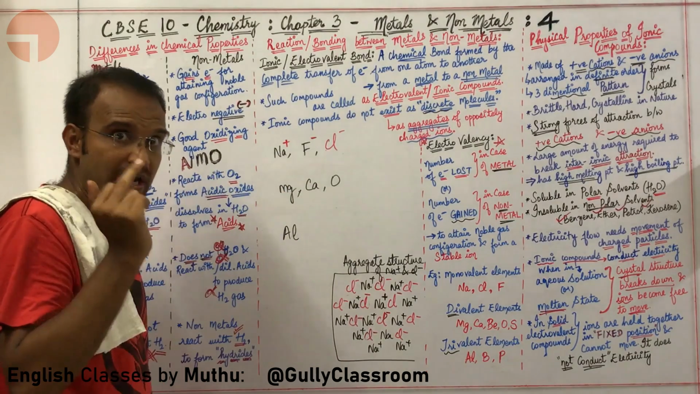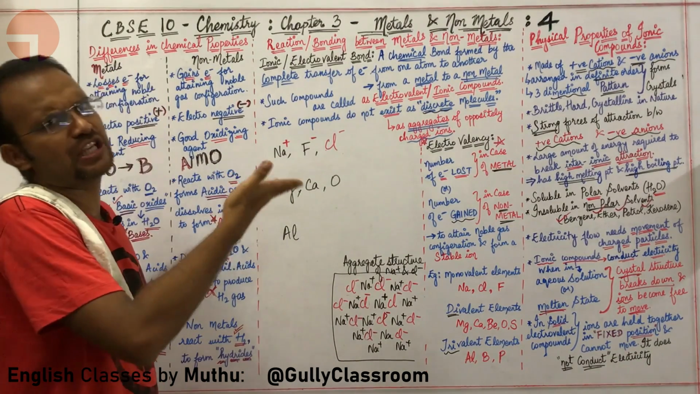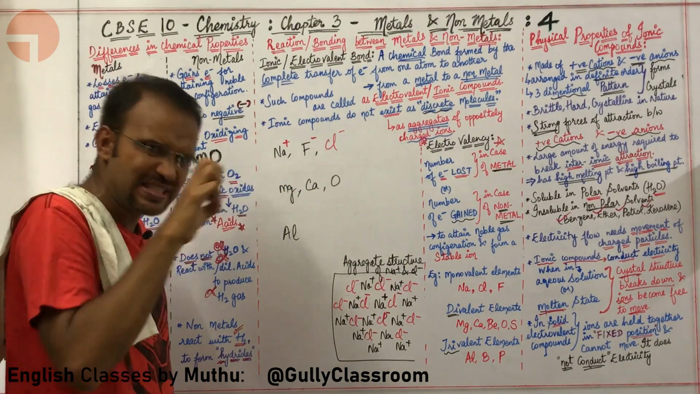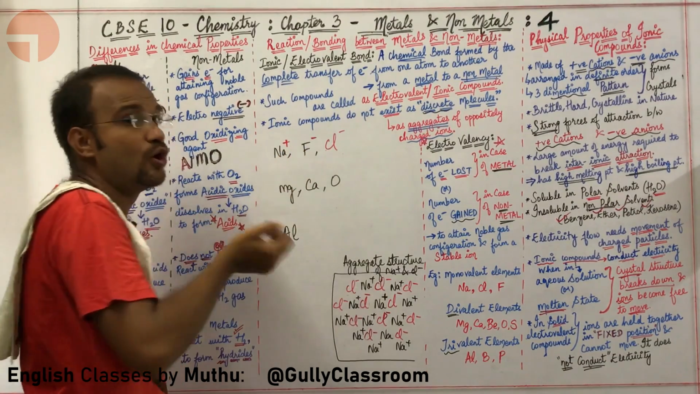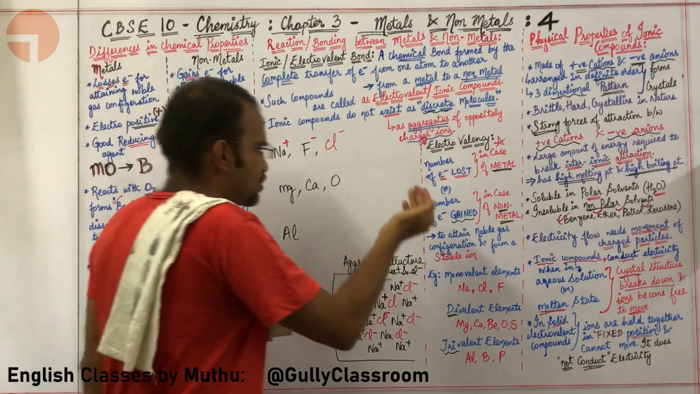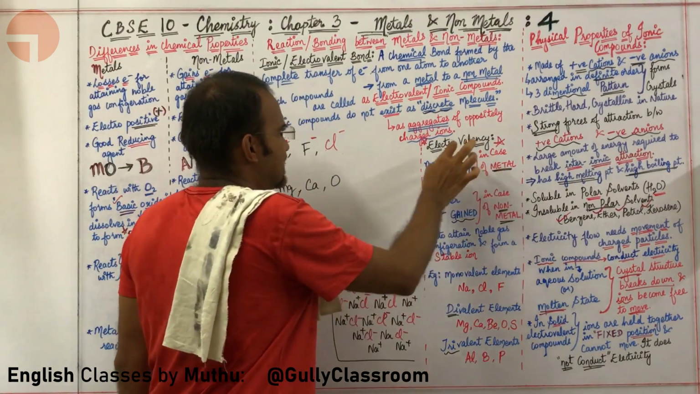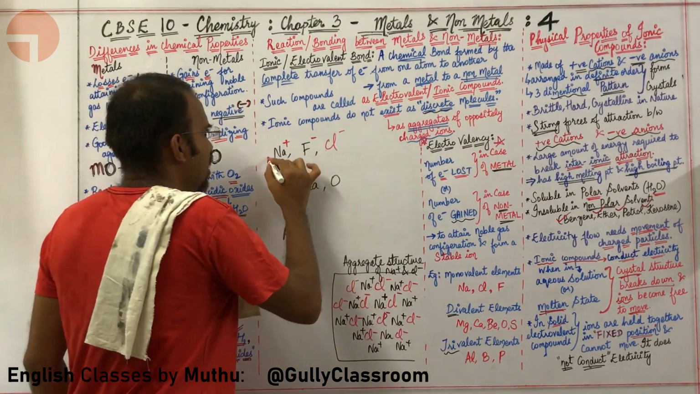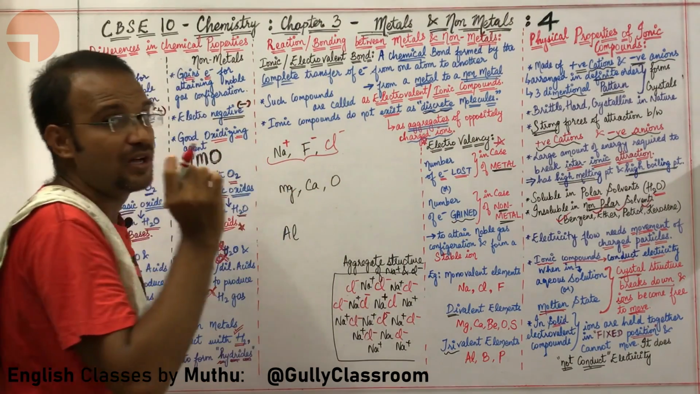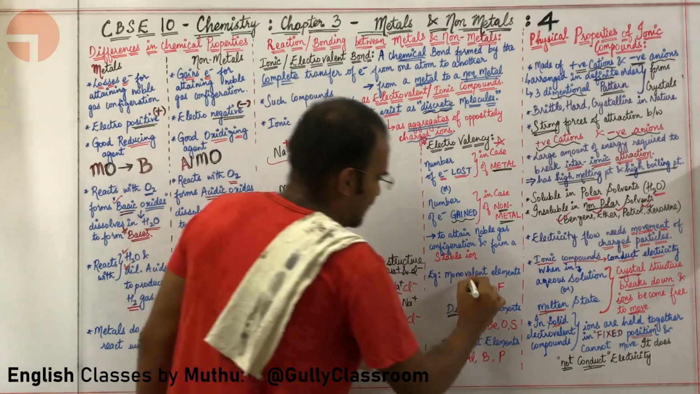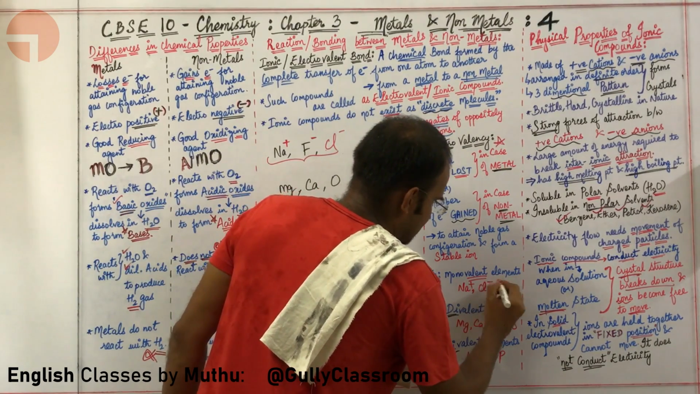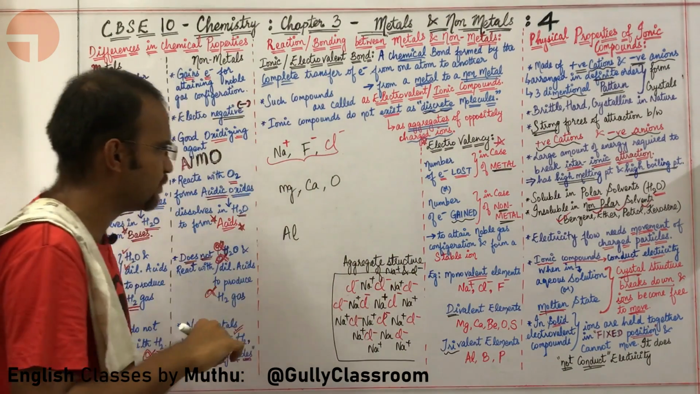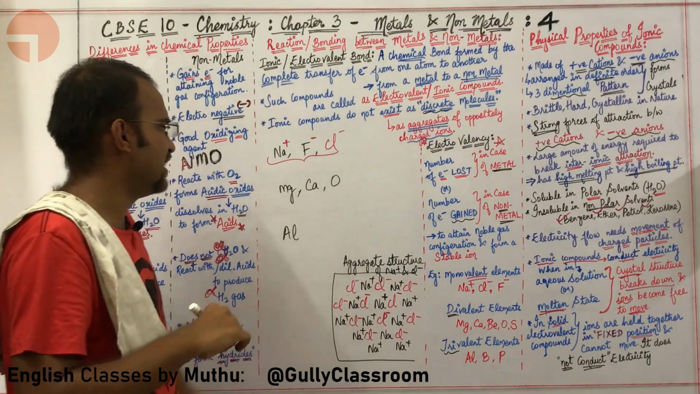But here the idea is only 1 electron is lost in case of a metal, and only one electron is gained in case of a non-metal, for attaining noble gas configuration. This is called electrovalency. So all these are good examples of monovalent elements. Na plus, Cl minus, F minus are good examples of monovalent elements.